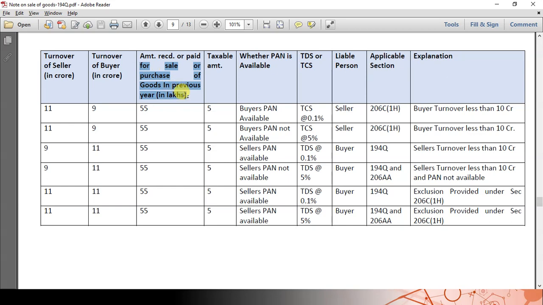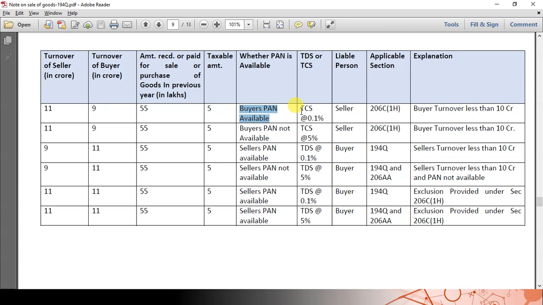So all the transactions cumulatively are 55 lakhs. Then the taxable amount is only 5 lakhs. That means 55 minus 50 lakhs, the ceiling limit prescribed. So 5 lakhs is the taxable amount. If the buyer's PAN number is available, then TCS has to be collected at 0.1% by the seller because the buyer is not satisfying the turnover condition.